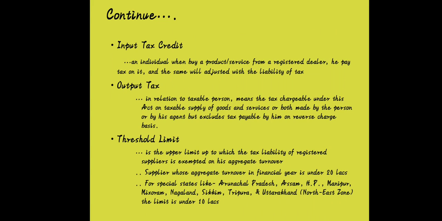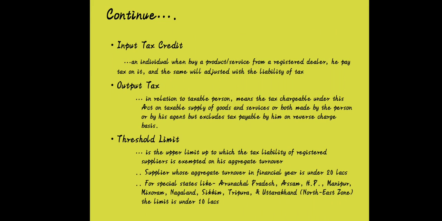The next is output tax. In relation to a taxable person, it means the tax chargeable under this act on taxable supply of goods and services, or both, made by the person or by his agent, but excludes tax payable by him on reverse charge basis. In short, output tax is what? When a supplier sells some goods to the other party, at that time the person has to pay the tax. That is the output tax. Output tax is actually the tax liability levied on the particular supplier on sale of goods.